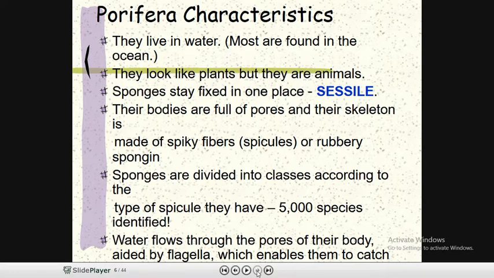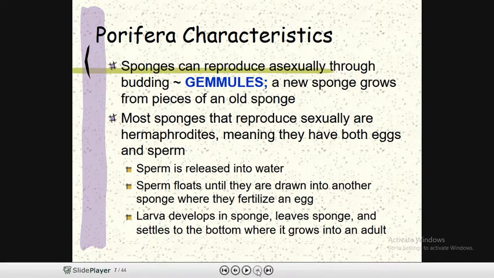At least up to date, we have found 5000 species. Water flows through the pores of their body, aided by flagella, which enables them to catch their food. Sponges can also reproduce asexually through budding, like gemmules forming and then another sponge growing up. A new sponge grows from the pieces of an old sponge.